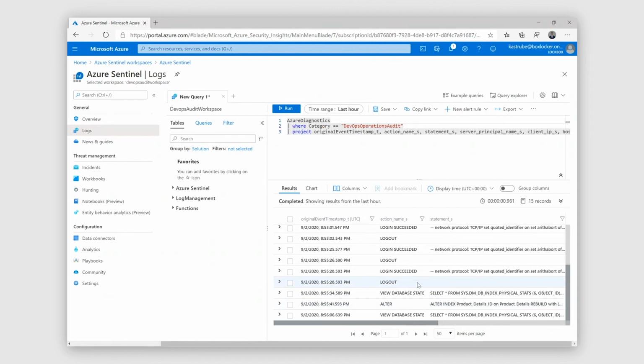So because the SQL DevOps logs get surfaced into Azure Monitor, you're able to integrate it into any of those automated workflows you have. So for example, when these logs are written to this DevOps log table, you could generate an alert. And maybe from that alert, you have a playbook in Sentinel that sends an email to your compliance individual from your company to review the end-to-end experience. So that concludes the demo.